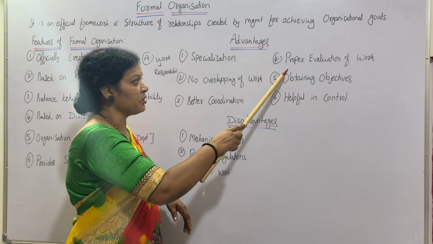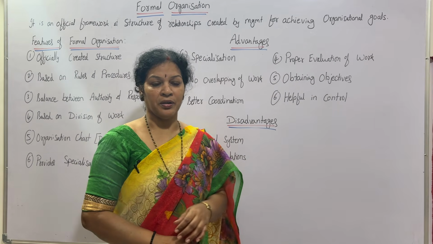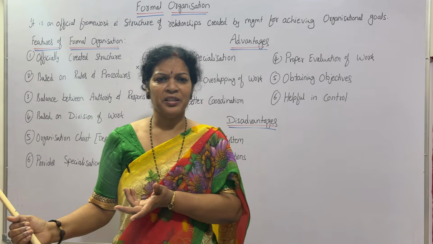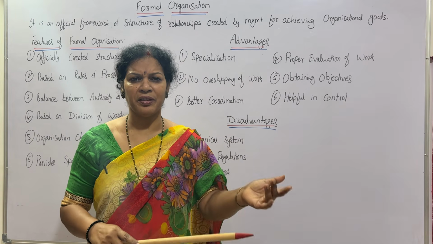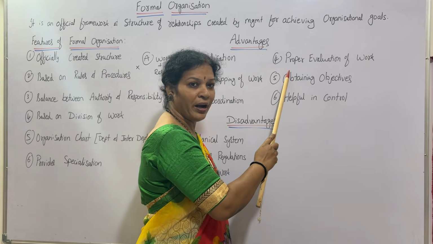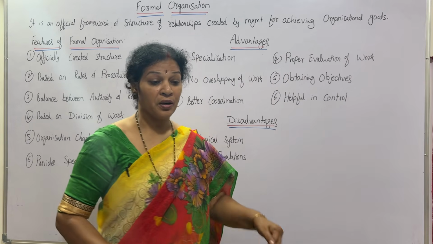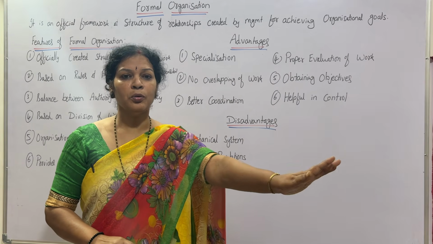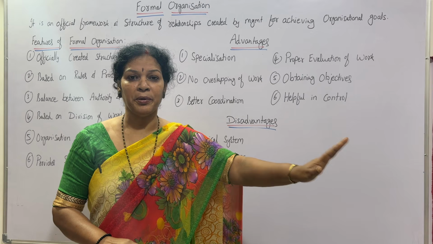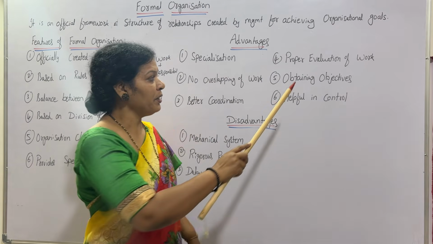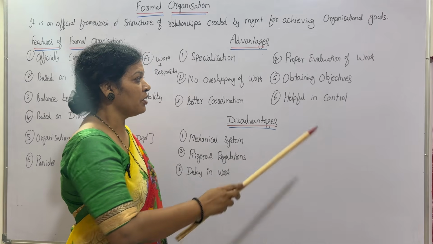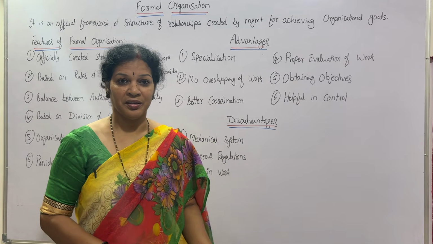In the same way, next, proper evaluation of work. When we have assigned the work properly, division of work is there, the chart we have prepared and everything is there, then automatically you will find this advantage, proper evaluation of work. Work is completed, to whom you have assigned the work, they'll be completing their work, no lagging of the work, right? So in that way, this is one of the advantages. Next, obtaining objectives.